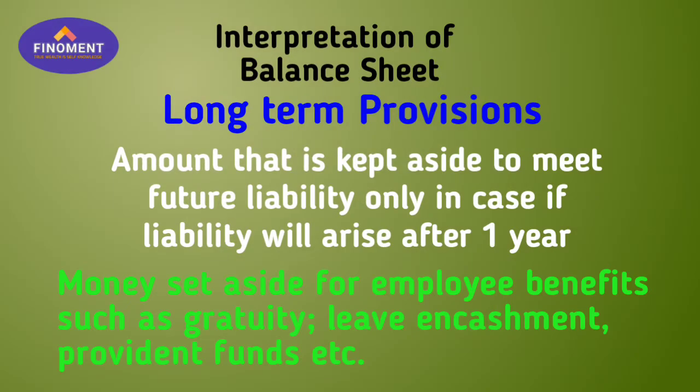What is the meaning of long term provision? The amount that the company keeps aside to meet its future liability, in case the liability arises after a period of 1 year. So for a contingent liability, the company makes a provision here so that if the liability occurs in the future, they have to pay it then. For example, money set aside by the company for employee benefits such as gratuity. If the company knows that a particular employee is retiring in the next 2 years, because 5 years is completed for that employee, they keep aside money for payment of gratuity, leave encashment, and provident fund amount.